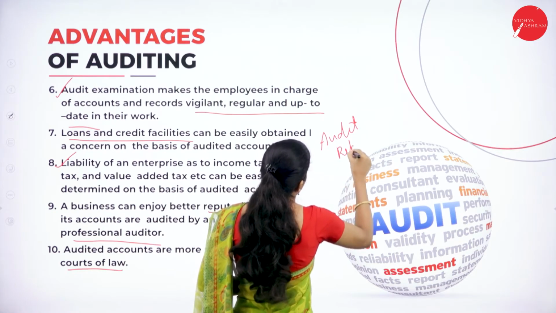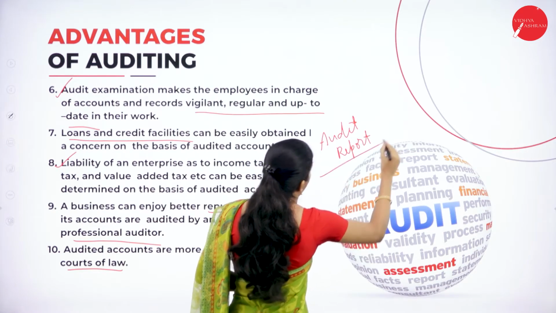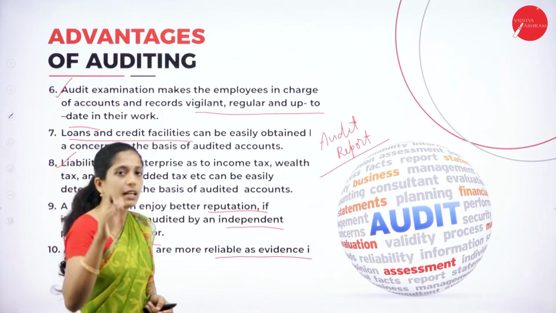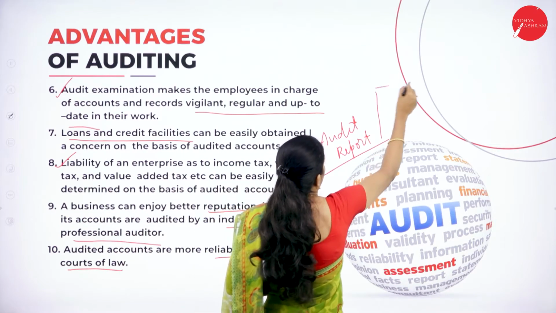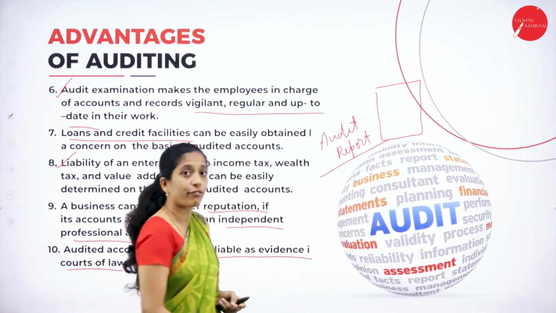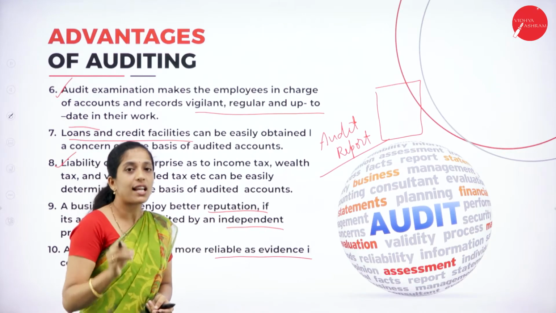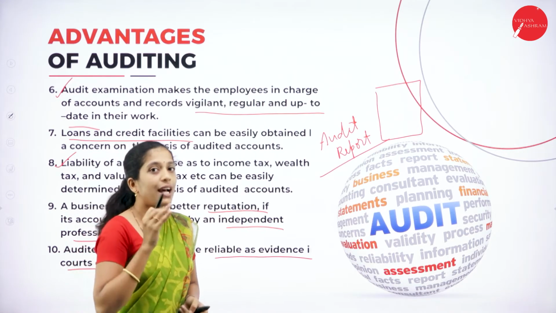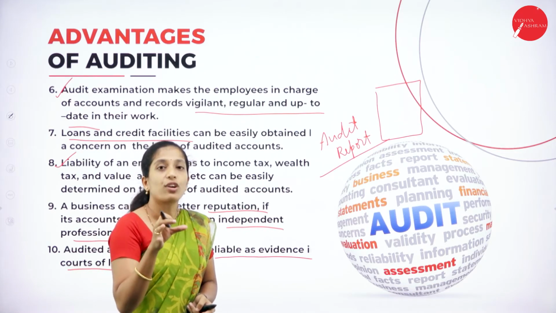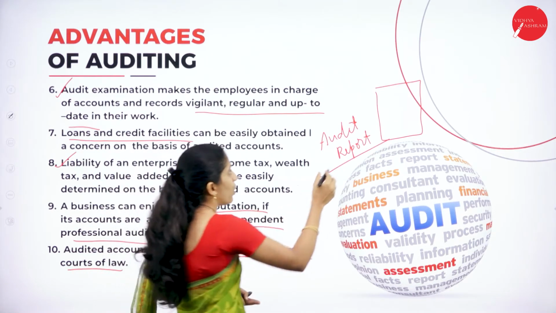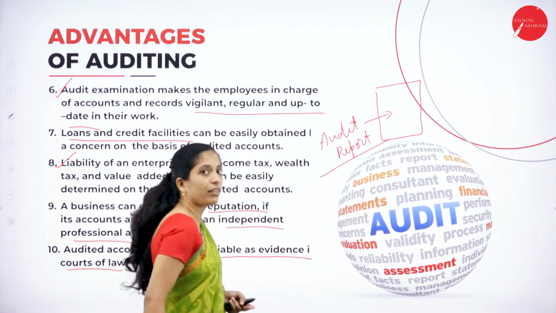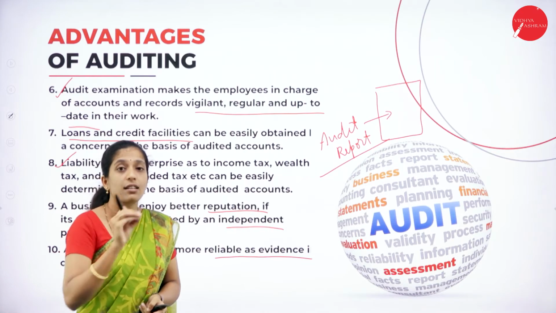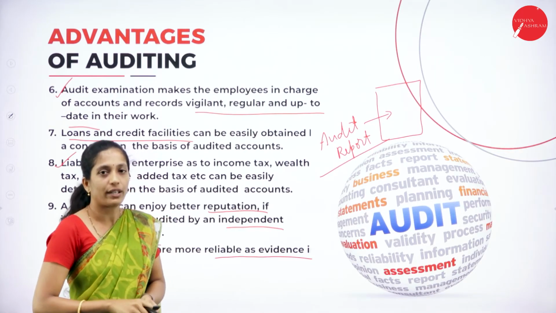After examining the books of account, the auditor will prepare a report telling what the current situation of their books of account is, whether the transactions recorded in the books of account are accurate or not. So that report is known as what? Audit report. So the audit report is the result of the audit of the financial statement of the organization.